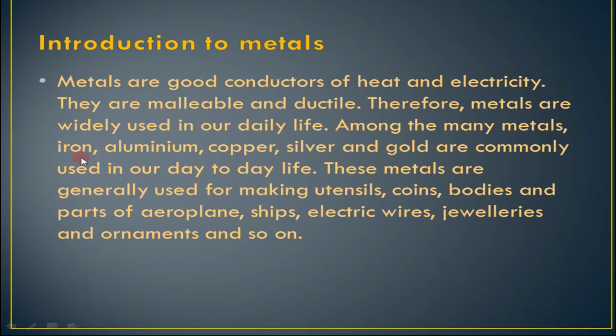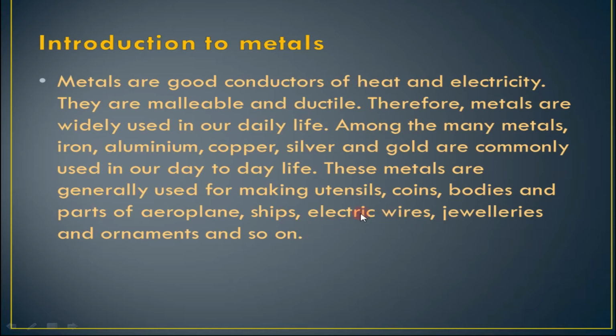Iron, aluminium, copper, etc. are used for making utensils. Iron, copper, aluminium, gold and silver are all used for making coins. Aluminium is used for making the bodies and parts of aeroplanes, and in ships iron and other metals are used to make the bodies of ships.